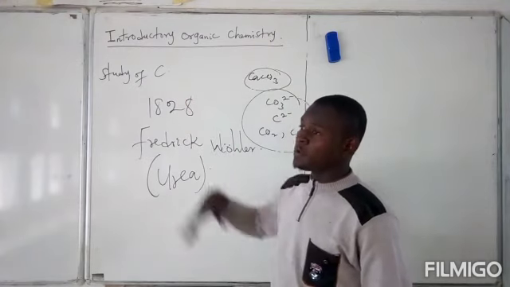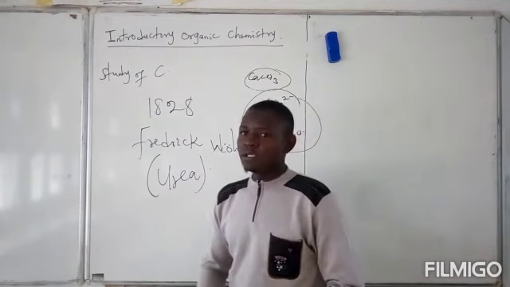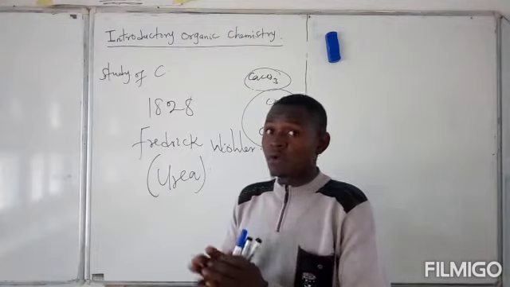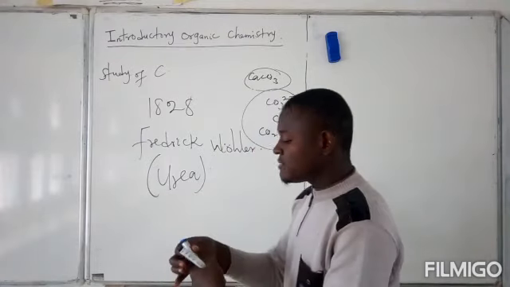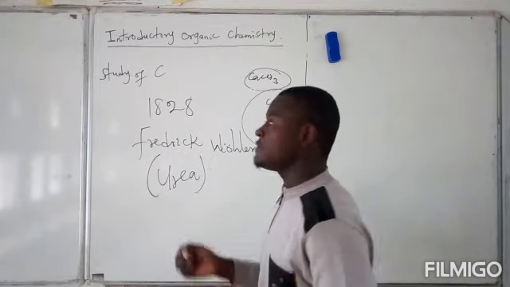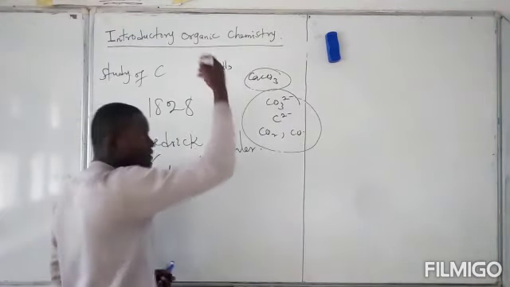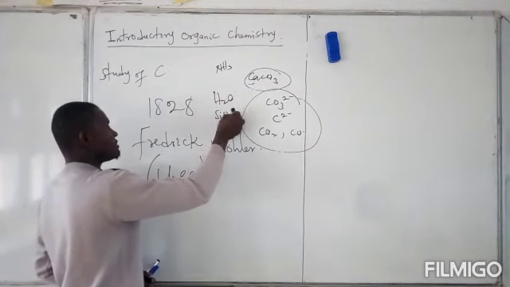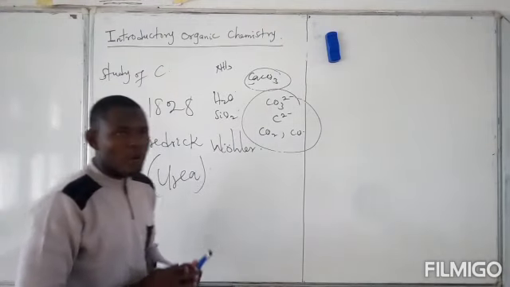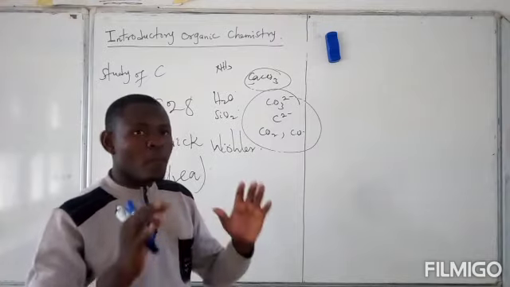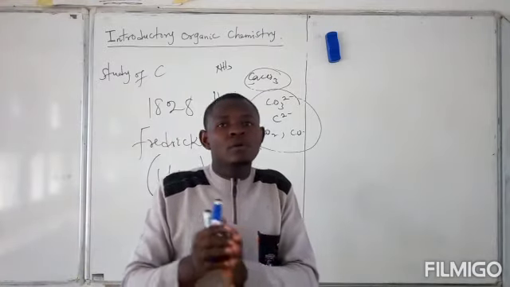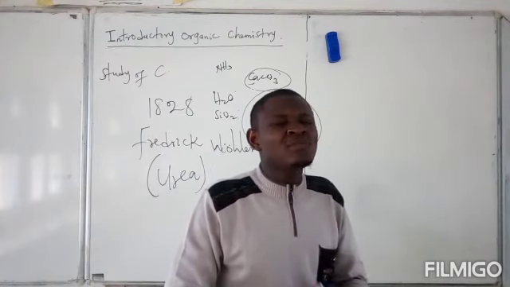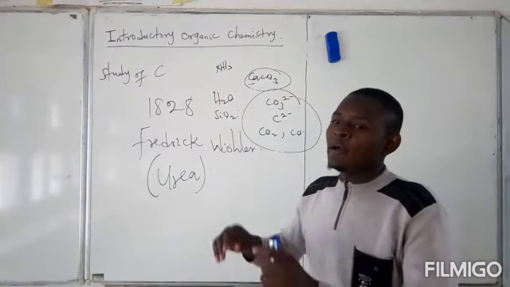So why do we have to study carbon separately out of all the elements in the periodic table? This is practically because the carbon compounds are very much more than the compounds of all other elements combined together. Just think of all the compounds that we have in the whole world. It could be NH3, ammonia, it could be calcium carbonate, it could be water, H2O, it could be silicon oxide, which is present in sand. It could be any compound that you can think of. All these compounds combined together are nothing compared to the carbon-containing compounds. So we say that carbon-containing compounds are too many and they excessively dominate all other compounds in chemistry combined together.